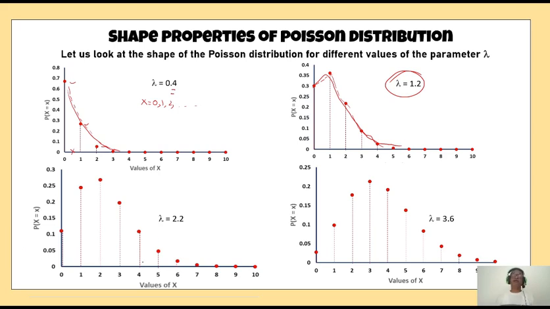Then we increase the value of lambda further. As you can see here, we have lambda equal to 2.2. And then what do we see? That initially it has shown an increase.